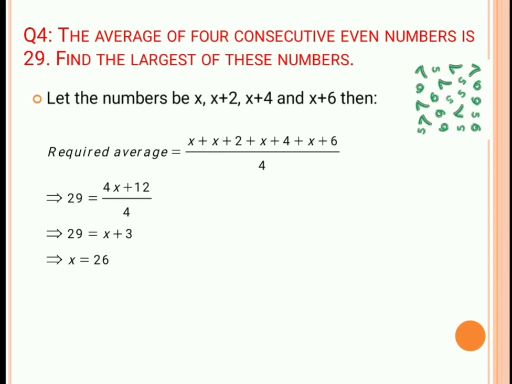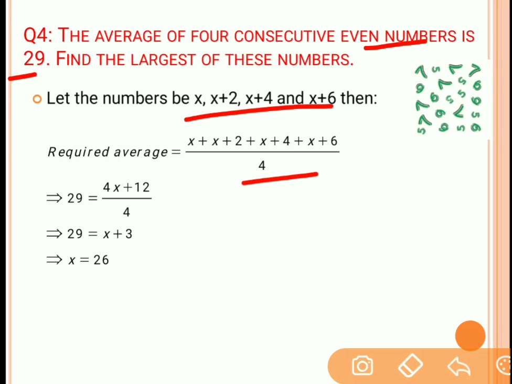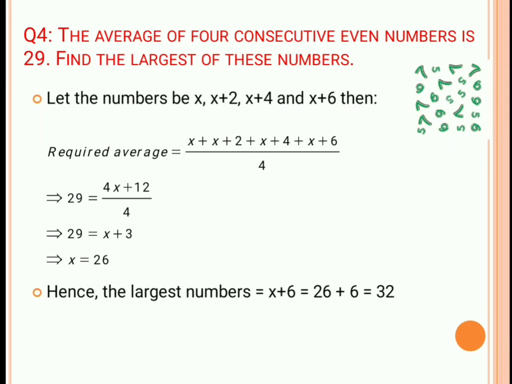Now the average of these 4 consecutive even numbers is 29. Average is the sum of the terms upon total terms. So you will get 4x plus 12 by 4, and that is equal to 29. From this equation we can solve for x, and the value of x is equal to 26. Now we need to find the largest of these numbers. The largest number is x plus 6, so 26 plus 6 is equal to 32. The largest number over here is 32.